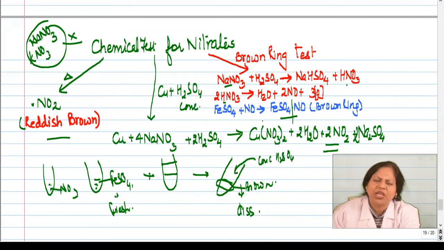Okay, and so a thin, beautiful ring is formed when you add concentrated sulfuric acid gently. Okay, do request your teacher and she is going to show you the brown ring test, right?